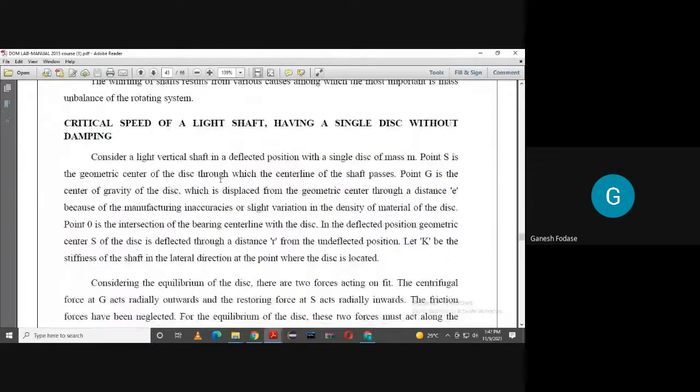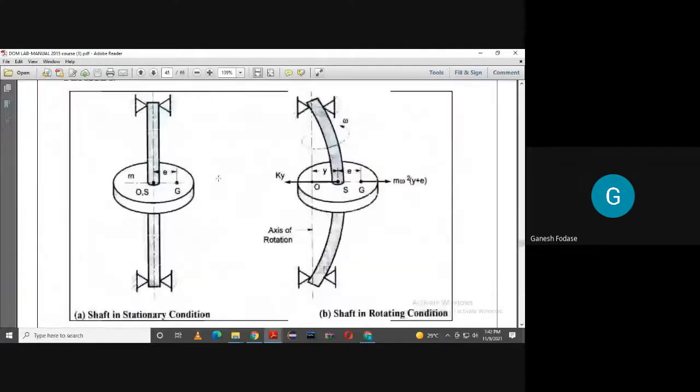You know that whenever we talk about this shaft, this is one vertical shaft along with one disc mounted at the center of the shaft. M is the mass of the disc. We are going to neglect the mass of the shaft. O is the line passing through bearing centers, or the intersection of bearing centers. S is the geometric center of this disc. If it is a circle, the geometric center will be at the center of the circle. So S is the geometric center, while G is the center of gravity.